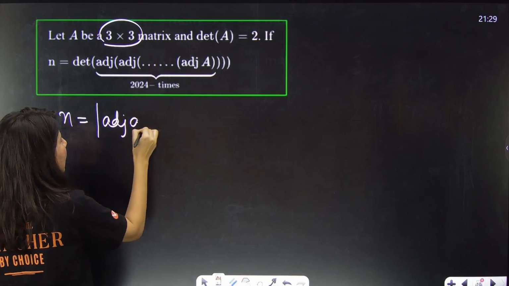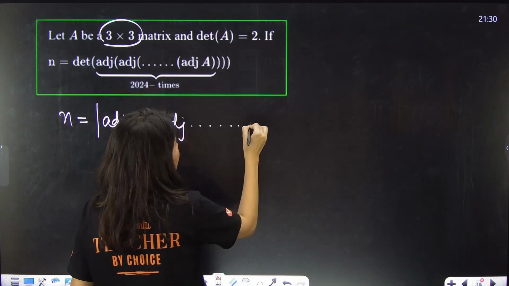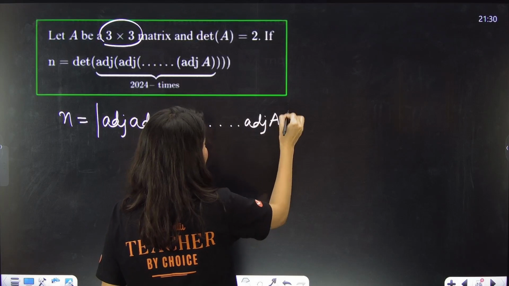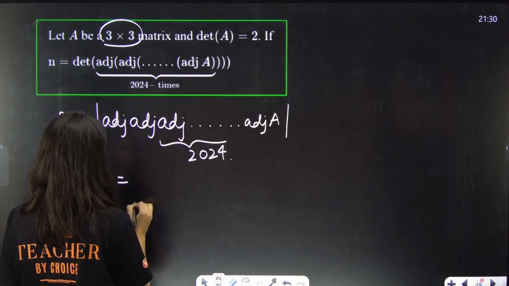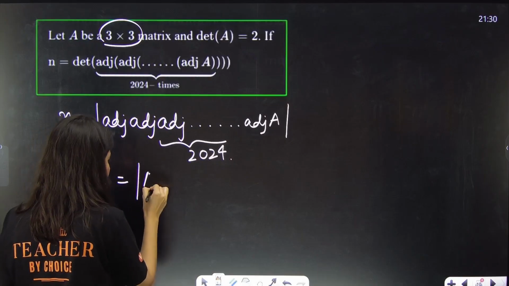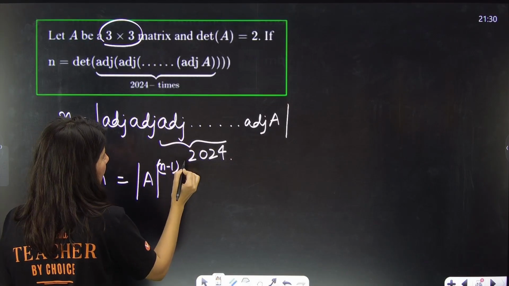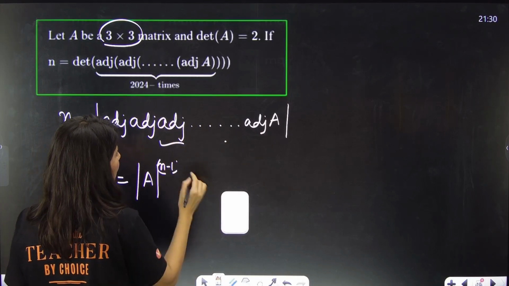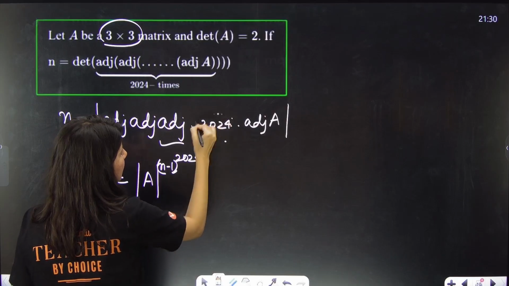You know that, so they are saying n is what? Adjoint of adjoint of A, 2024 times. So you will see that it will be determinant A raised to power n minus 1, power 2024.